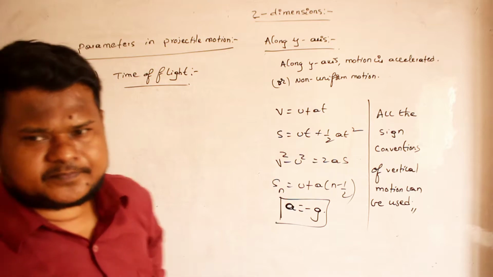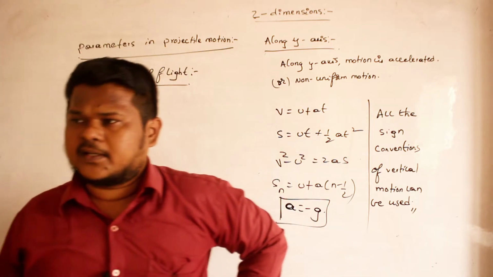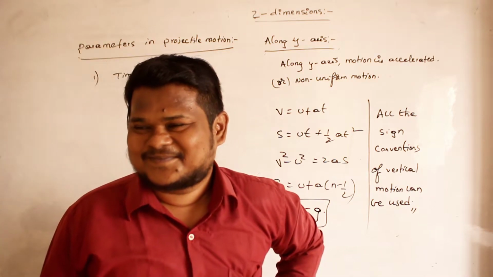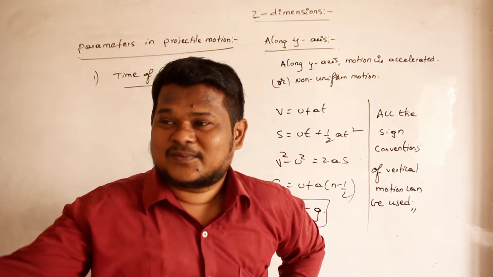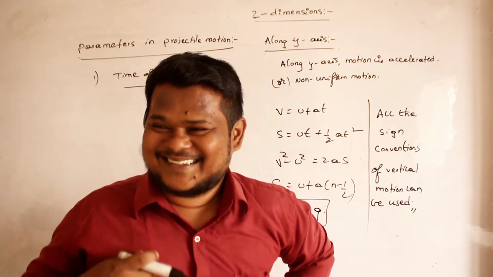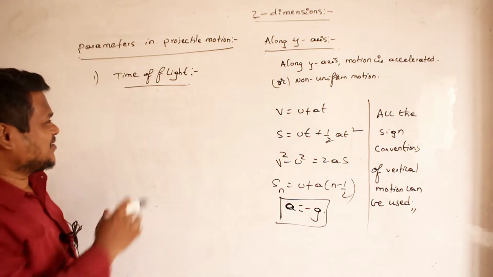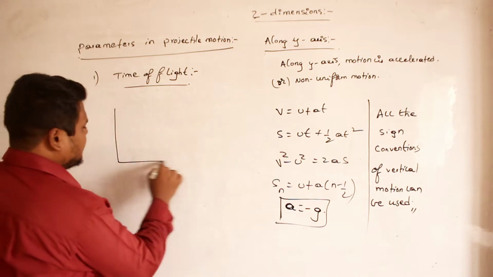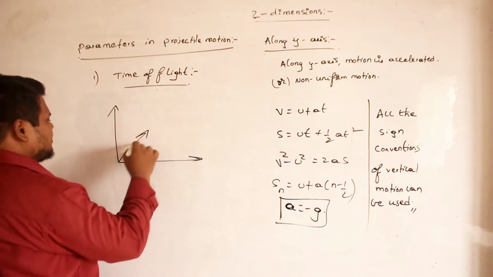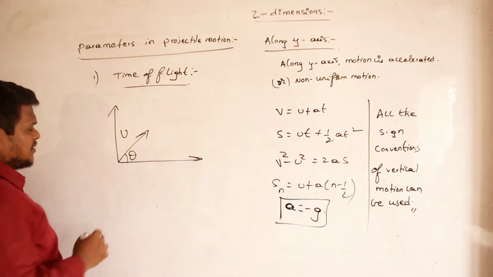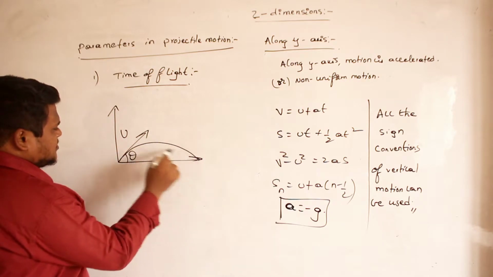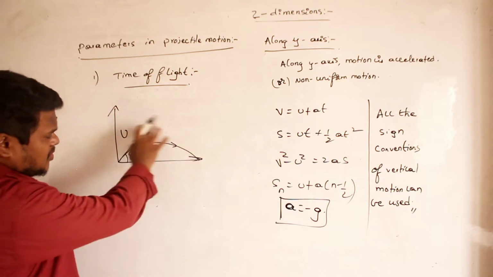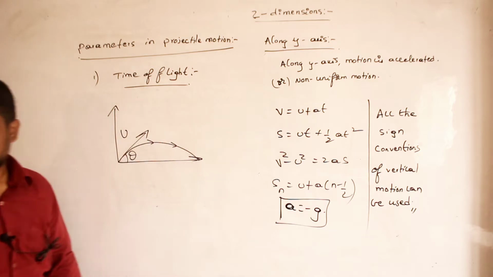Time of flight means what? Total time taken from ascent to descent. So the total time for which a body is in air, that is called time of flight. Clear, Nama? So for example, if I throw a body from here with an initial velocity of u at an angle of theta, then it travels like this and reaches the ground. So the time for which the body is present in air, or the time taken for the total motion, that is called time of flight. Clear, no?